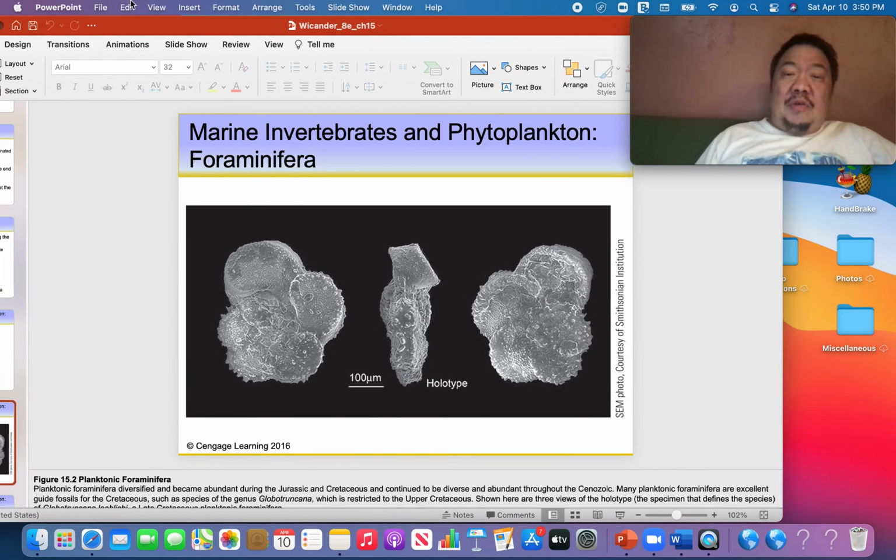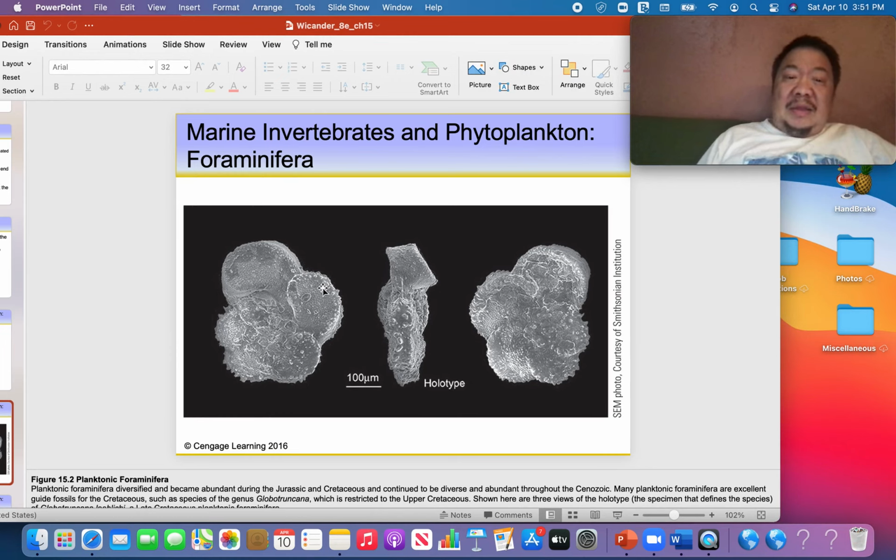Various planktonic organisms, like these Foraminifera, are blown up here; in reality they are smaller than a pinprick. The only way you can really show these to students is by using an electron microscope. They have little chambers in them. I think you can see this one has 1, 2, 3, 4, 5 little chambers.